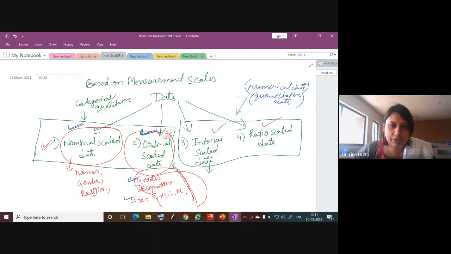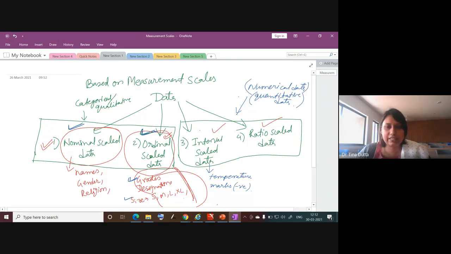So just let me know if it is not clear. So coming back to this interval scale data, we can have negative values. 0 is not well defined. So here the example will be temperature. Temperature of a place. Marks where negative marks are there. So sometimes in competitive exams, you have negative marking also. So those kind of data can be considered as interval scale data.